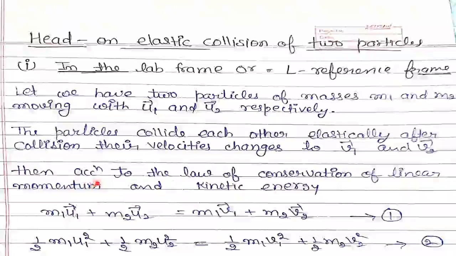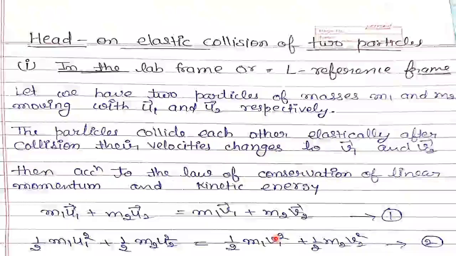Then we know there are two types of conservation. One is linear momentum and kinetic energy. So conservation of linear momentum says m1u1 plus m2u2 equals to m1v1 plus m2v2. Means momentum before collision and momentum after collision will be equal. Similarly, conservation of kinetic energy says half m1u1 square plus half m2u2 square, kinetic energy before collision, equals to half m1v1 square plus half m2v2 square, kinetic energy after collision.